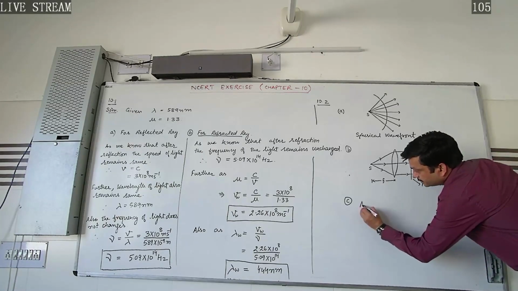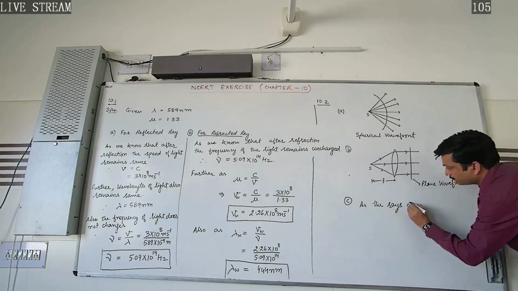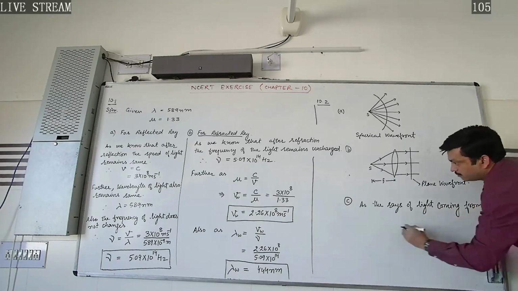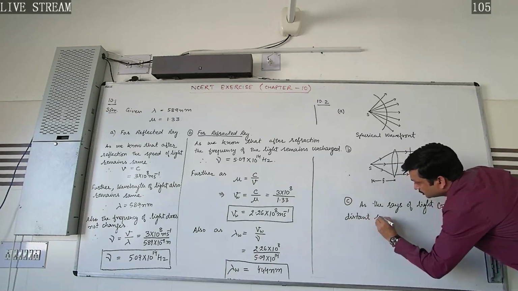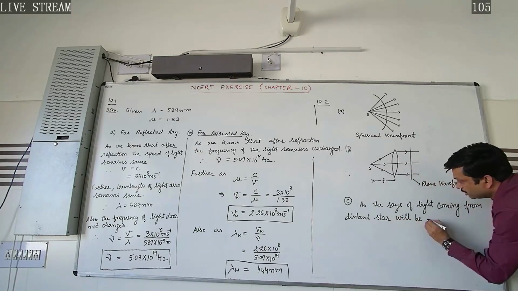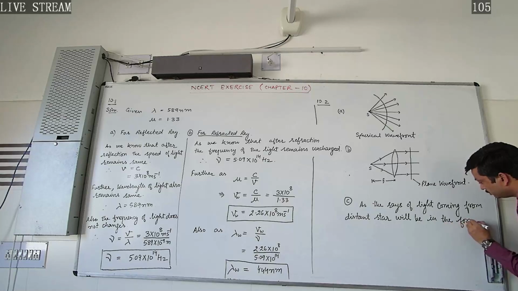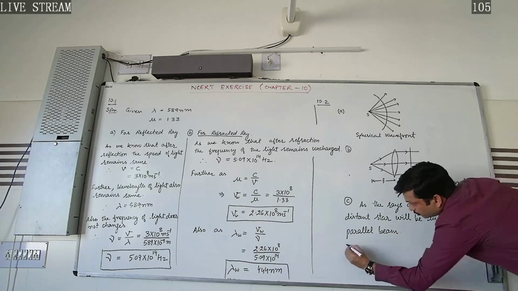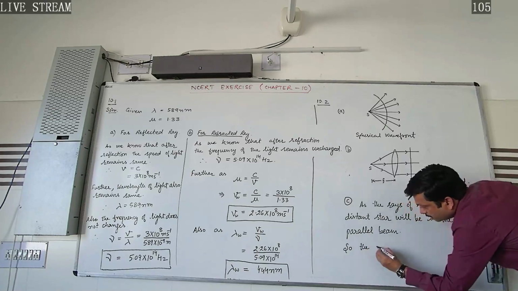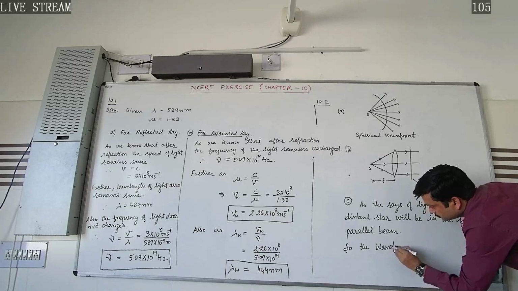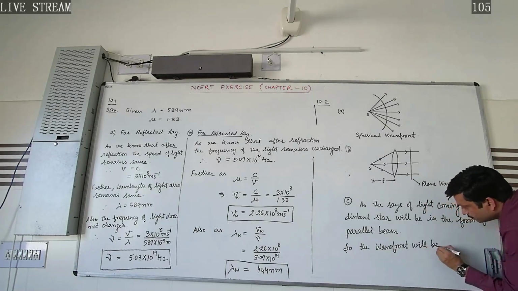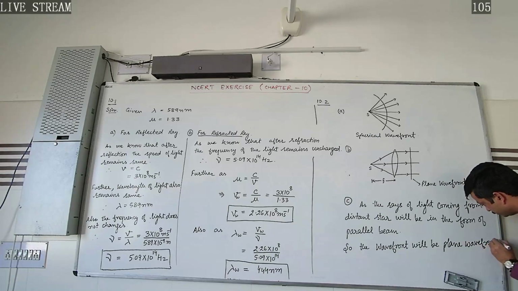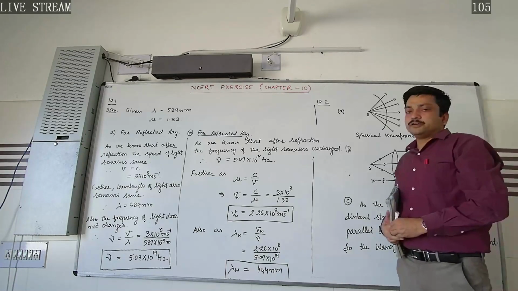So here we will write: the rays of light coming from a distant star will be in the form of a parallel beam, so the corresponding wavefront will be a plane wavefront. In this way we can explain. So this is your 10.2 exercise.